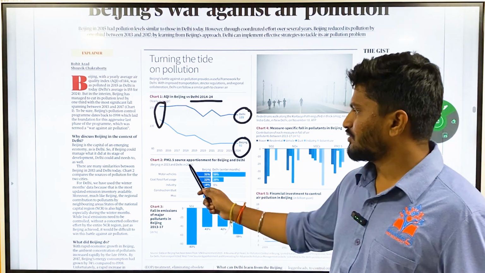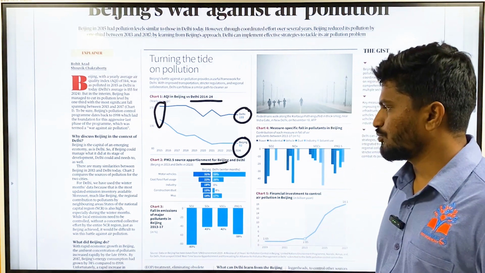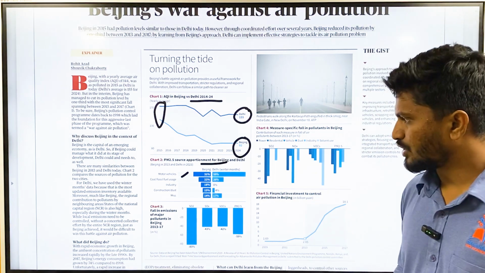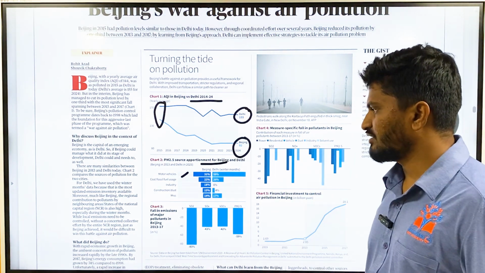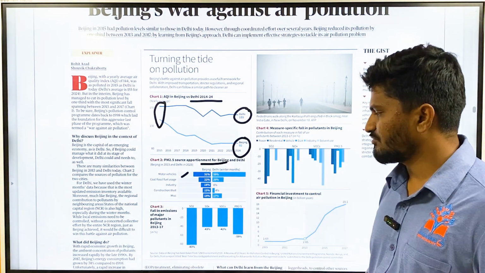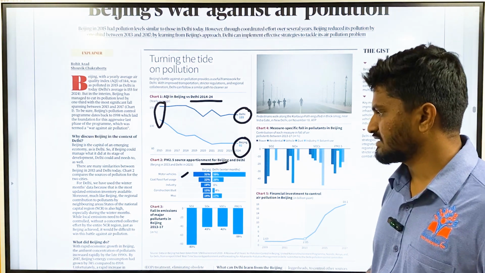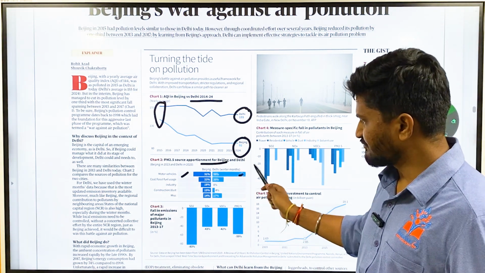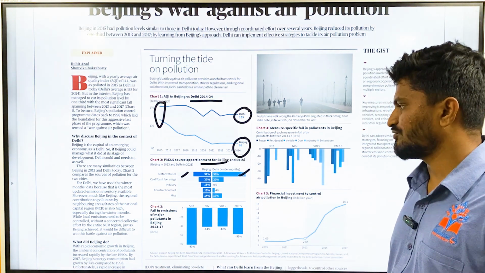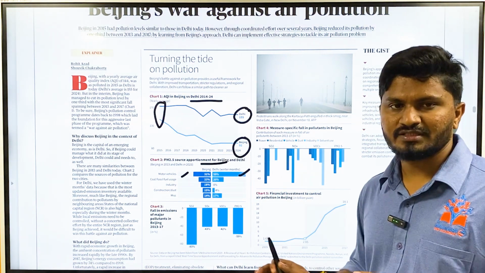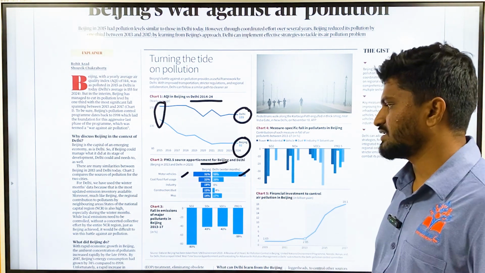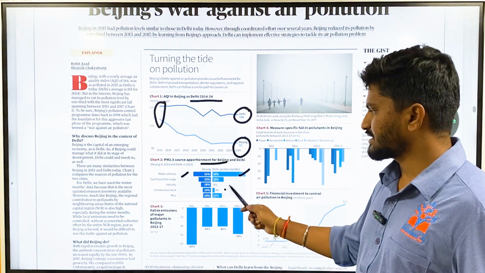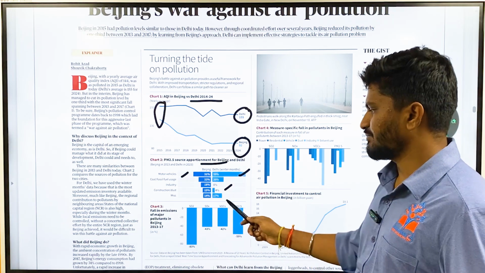According to the source of PM 2.5 in Beijing and Delhi: in Beijing, 31% of PM 2.5 comes from motor vehicles, 22% from coal and fossil fuels, 18% from industry, 15% from construction and dust, and 14% from miscellaneous. Whereas in Delhi, 59% is from motor vehicles, 20% from coal and fossil fuels, and 0 from industry. Maybe there is some mistake with this data, because industry also produces some PM 2.5. Construction is 4% and miscellaneous is 17%.